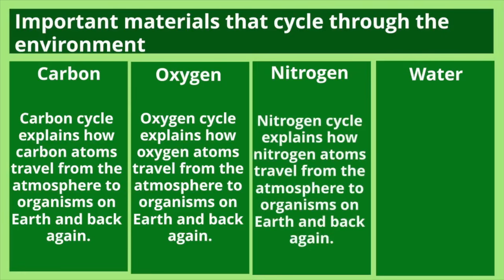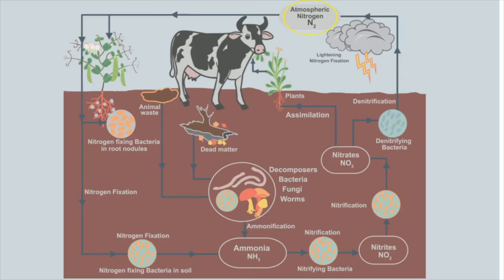The nitrogen cycle explains how nitrogen atoms travel from the atmosphere to organisms on Earth and back again. And here we have the nitrogen cycle, and you can see how nitrogen can cycle through the atmosphere, back to Earth and the environment, and also through animals.